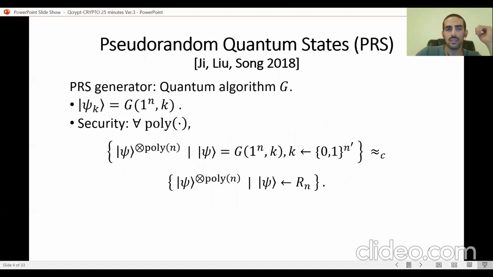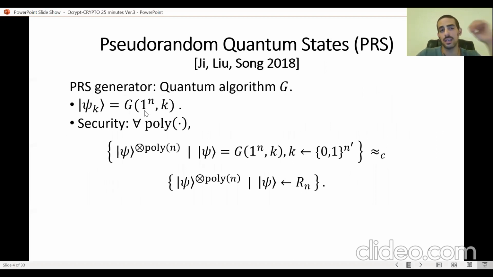Now, let's define exactly what pseudorandom quantum states are. This notion was defined by Ji, Liu, and Song for the first time in Crypto 2018. The PRS generator is a quantum algorithm G. It gets two inputs. One is a parameter denoting the number of qubits in the output state.